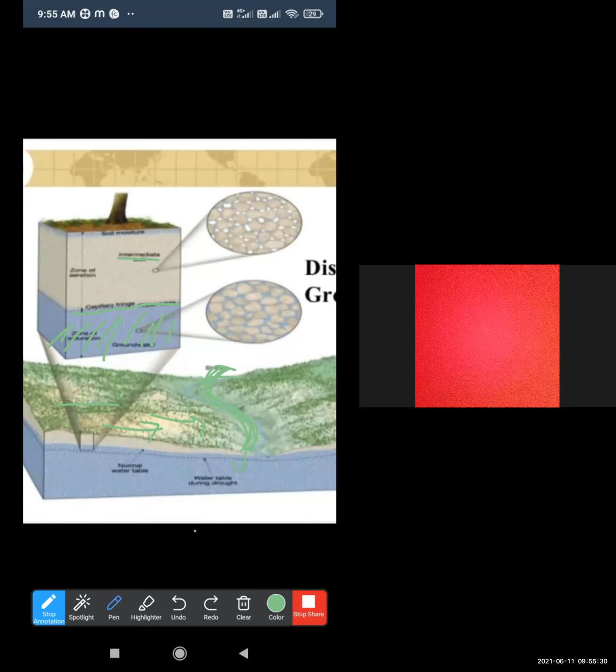Stream water flows within, depending on permeability, and it moves in a downward direction and mixes with the water table level.